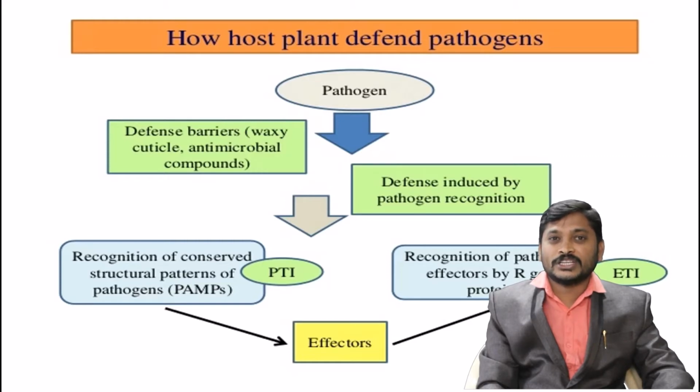After that recognition, the host system recognizes it is a foreign body which is going to be invading. Now effector molecules will be synthesized. This effector molecule will dictate the genes, and recognition of the pathogen effector contributes to R gene protein production. Now we can assume the effector triggered immunity. In such a way, finally effector triggered immunity is going to control the R gene product.